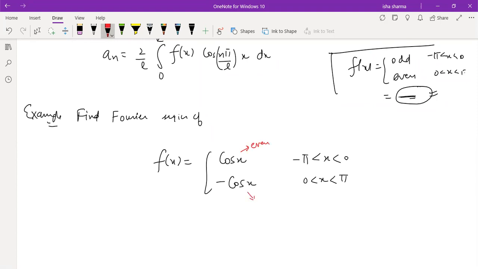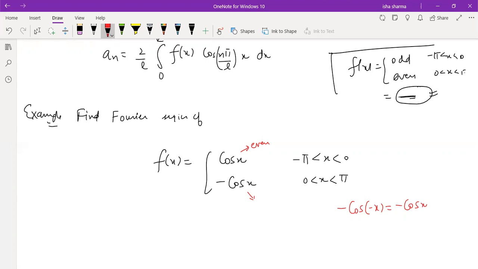What about minus cos x? Is that an even function or not? In the function minus cos x, if you change x to minus x, the answer is the same.